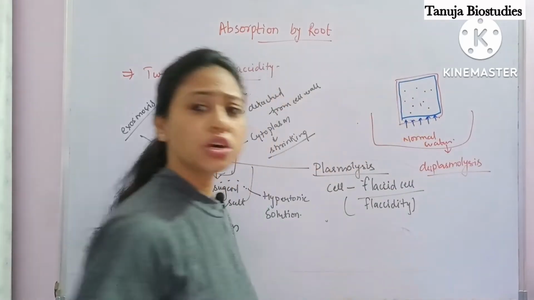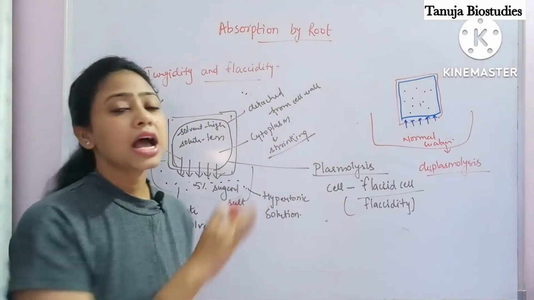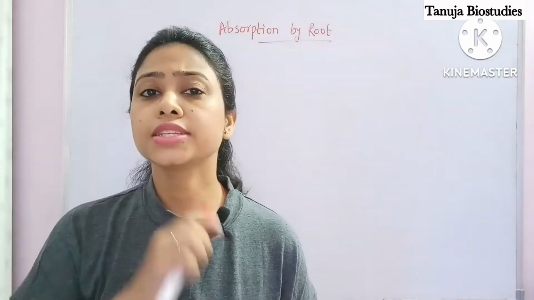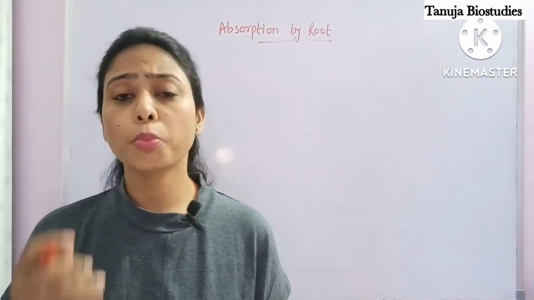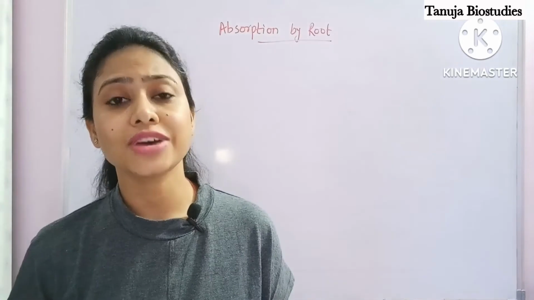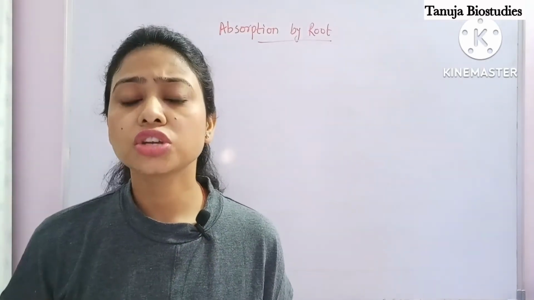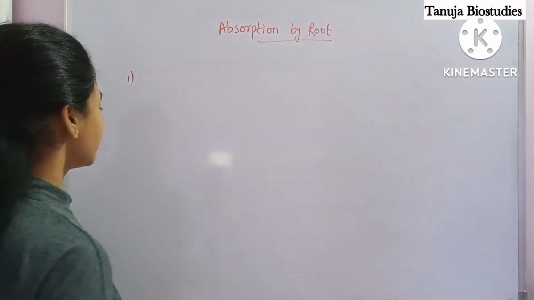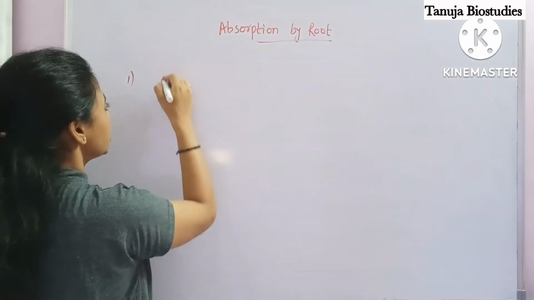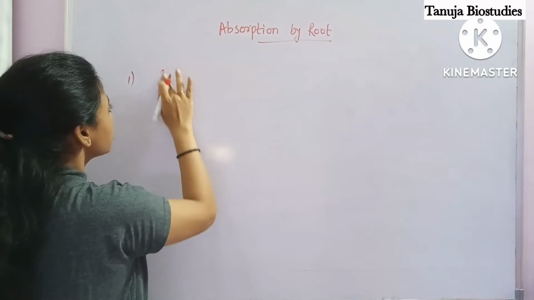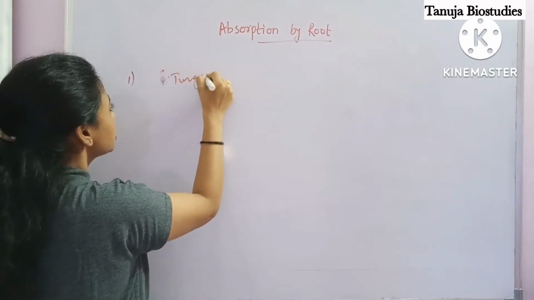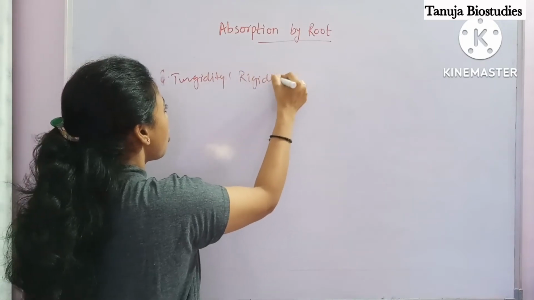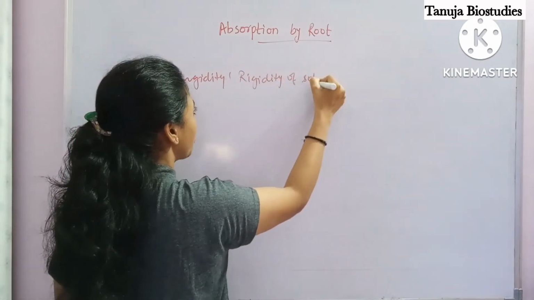Deplasmolysis, understood? Okay, plasmolysis and deplasmolysis. Are you clear with this one? Now let's take further the use or properties of this turgidity and flaccidity. What are the functions or applications of turgidity and flaccidity? The first thing turgidity does is build up, or it is responsible for turgidity, or you can say rigidity, of soft tissue,